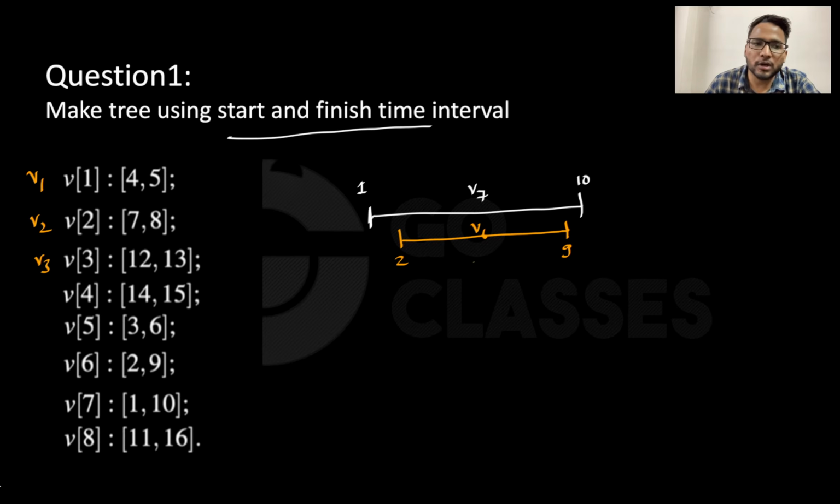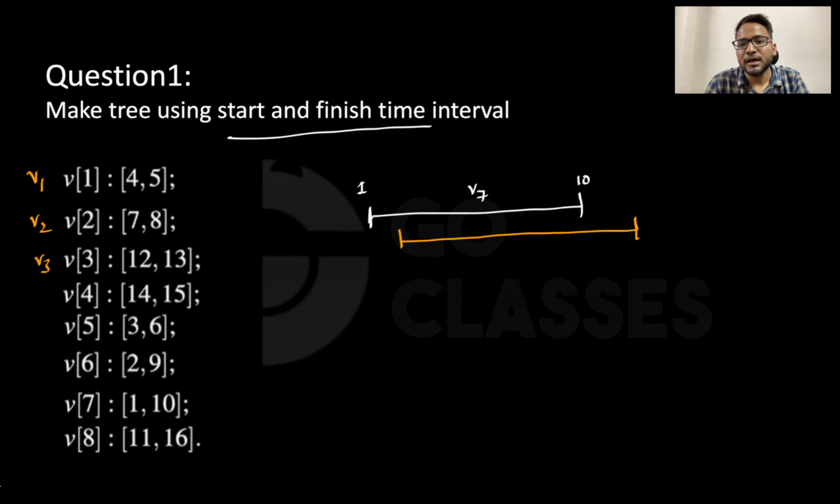Now since the values are given, you should not get confused, but can you tell me, was it a possibility that V6 is getting started here and V6 can finish after this V7? Is this even a possibility in this parenthesis theorem? Obviously no, right? This is not a possibility.